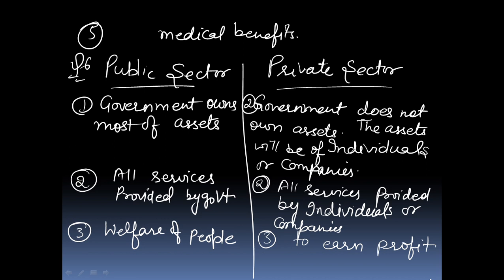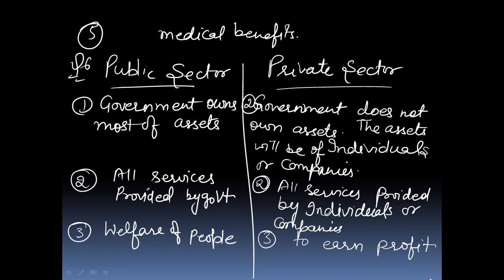There is no government who owns assets, because in private sectors all things will be provided by the individuals or companies. So that's why we can say that in private sector, ownership of assets is in the hand of private individuals or companies. And second point, all services are provided by government, and in a private sector, all services are in the hands of individuals.